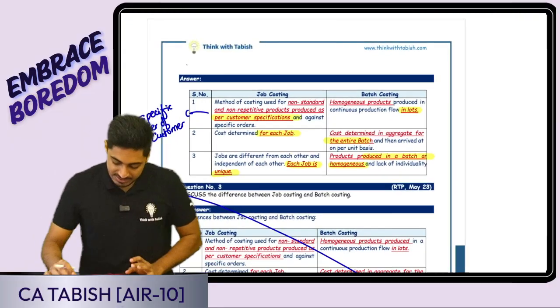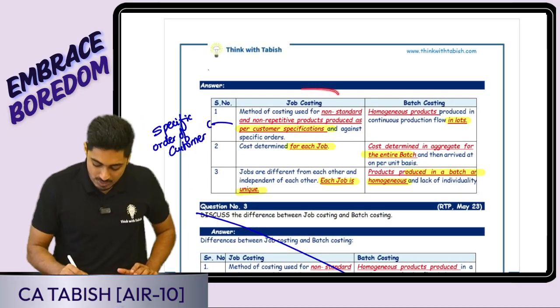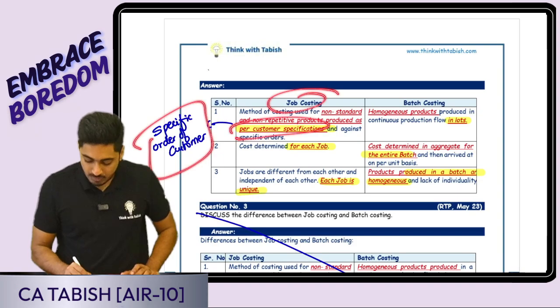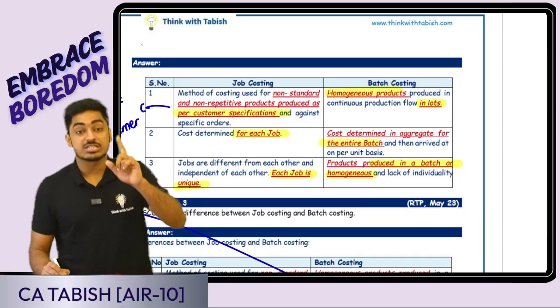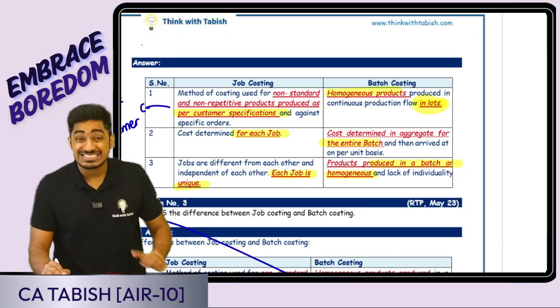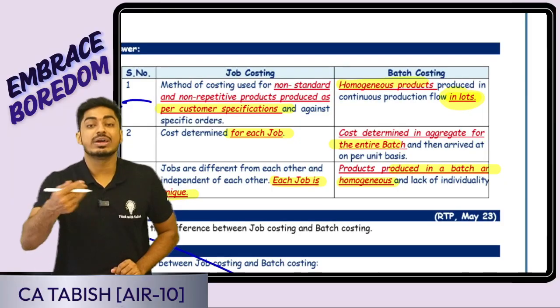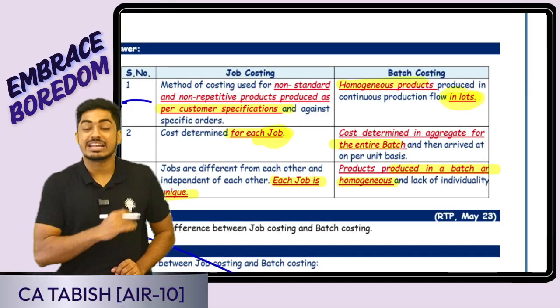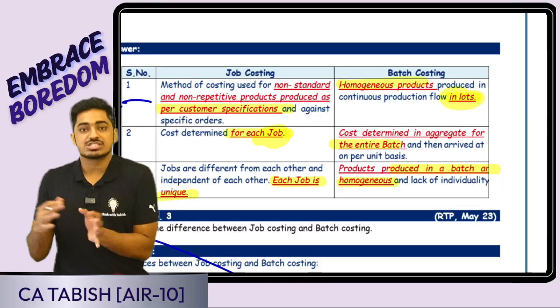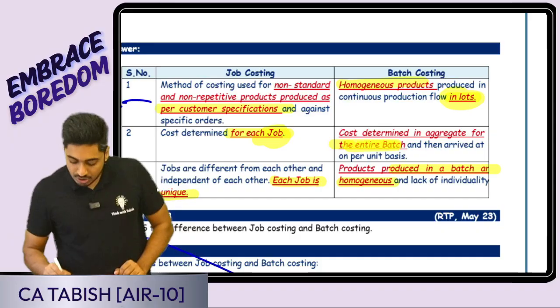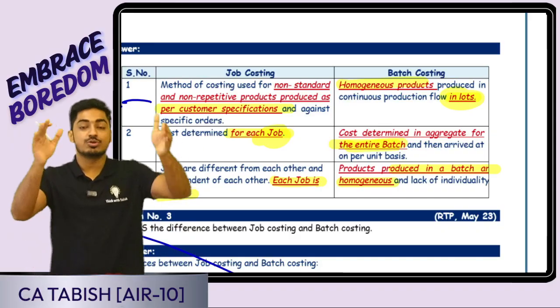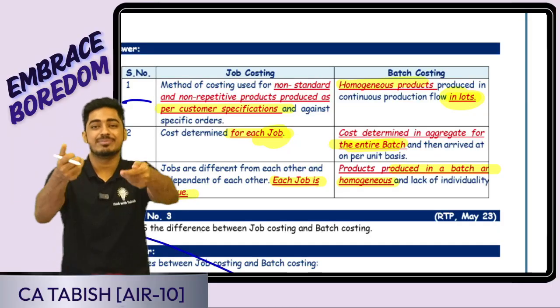So let us see what is happening here. In job costing, how am I producing? Based on the specific requirement of the customer. But in batch costing, we are producing homogeneous products, in batches or lots. How do I calculate the cost? In job costing, cost is calculated for every job. In batch costing, I will do all calculations for a batch. Yes or no, everyone? Once I calculate the total cost for a batch and divide by the number of units, I get the cost per unit for the batch.